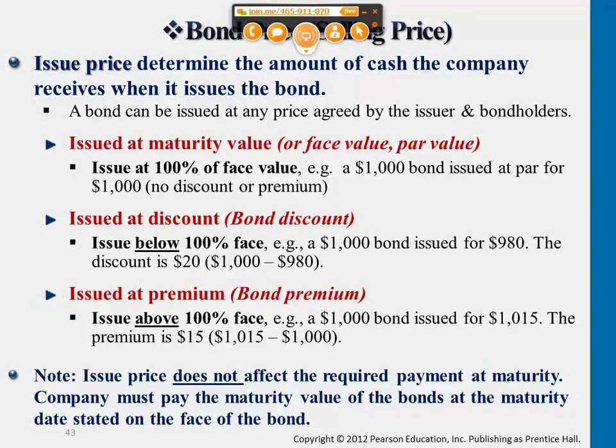Regardless of what they borrowed in the first place, they're always paying off the maturity value, the face value, at the end. So this is why there's a note here: issue price does not affect the required payment at maturity. When the note is due, it's always the face value. The company must pay the maturity value of the bond at the date stated on the bond and also the dollar amount stated on the bond.